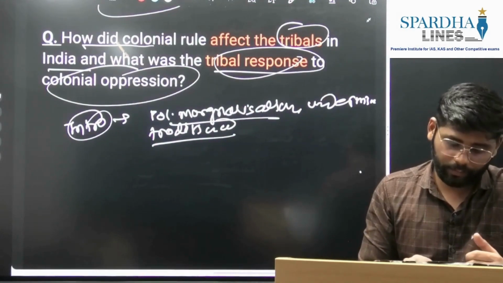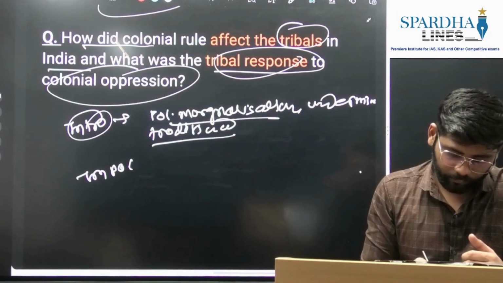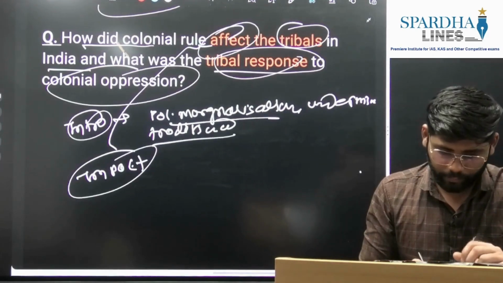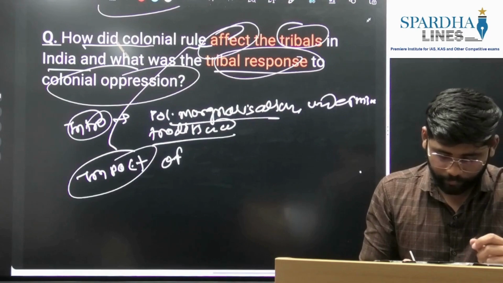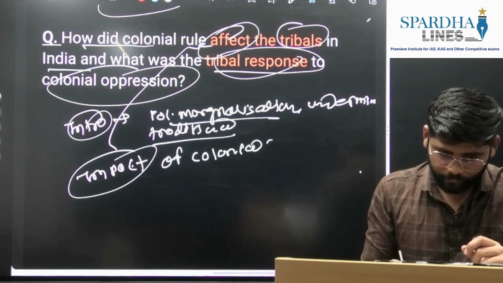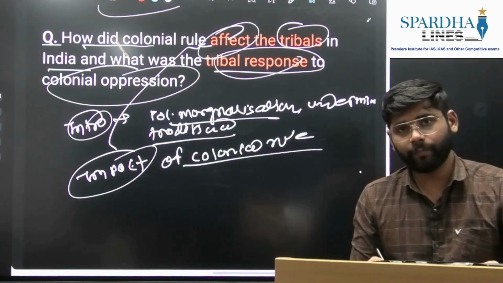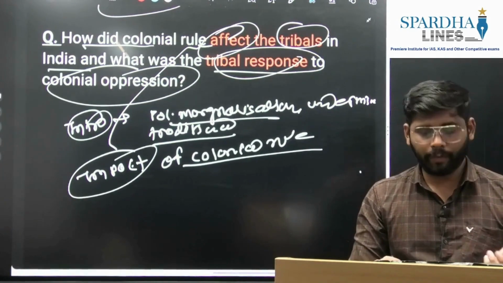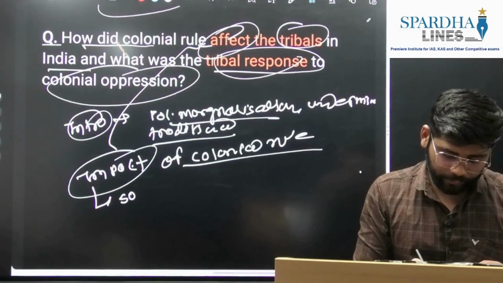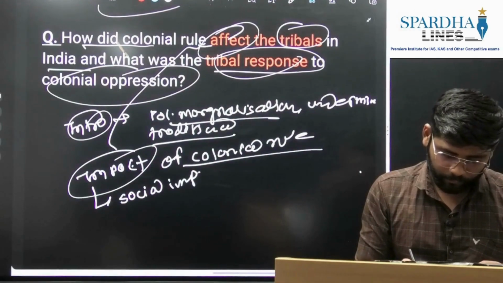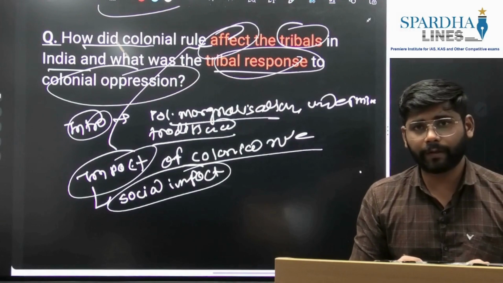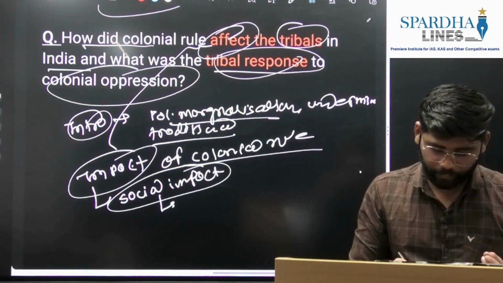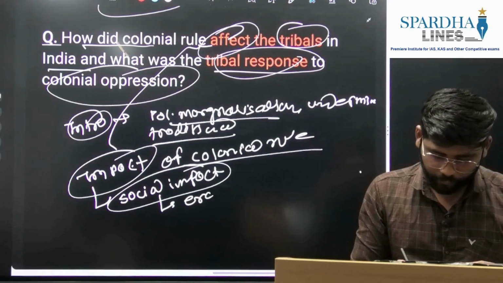So we can write the impact of colonial rule. Okay, when it comes to impact, we are seeing the different dimensions: social, economic, political. First we'll go with the social dimension, social impact, because this was the major factor when it comes to tribals. In social impact, what happened first was the erosion of their tradition.